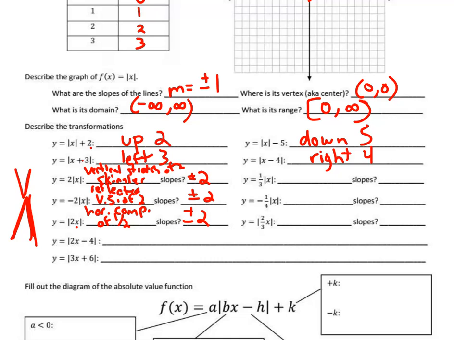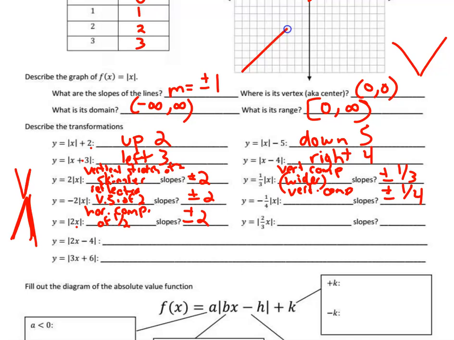If there's a 1/3 out front, that one is a vertical compression, which means it looks fatter or wider. And the slope would be positive and negative 1/3. And same thing on this one. The vertical compression, which means wider, is of 1/4, and the slope would be positive and negative 1/4. There's always a positive and a negative because you have a positive slope and a negative slope, and for an upside down one, a positive slope and a negative slope.